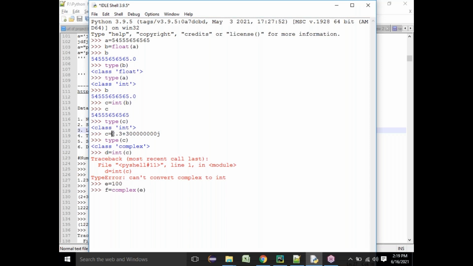In the other case, some data would be lost, so it is not possible to straight away convert this one into an integer. Whereas I can convert it into the format of a plus bj, because 100 plus 0j I can do. Understood, right? If I print f, it becomes 100 plus 0j. What is the type of f? Type of f is complex, and type of e is integer.